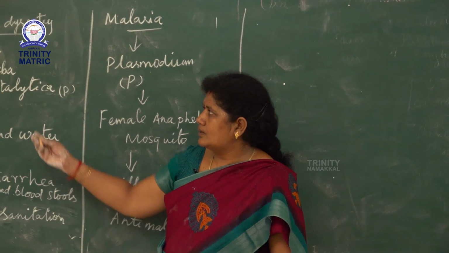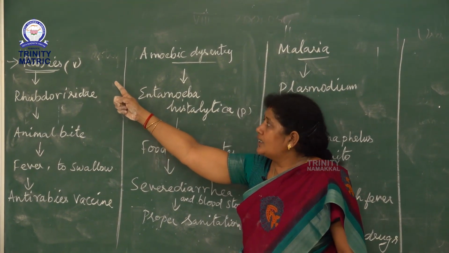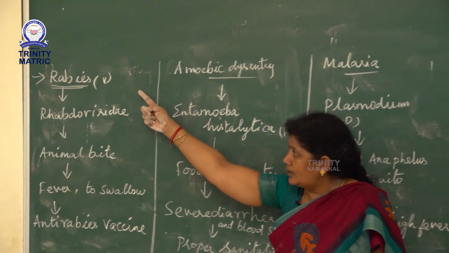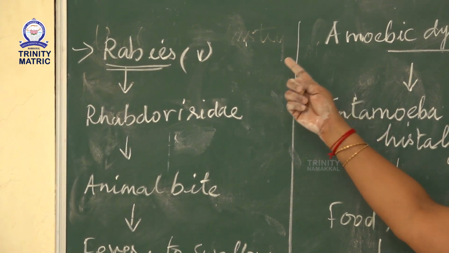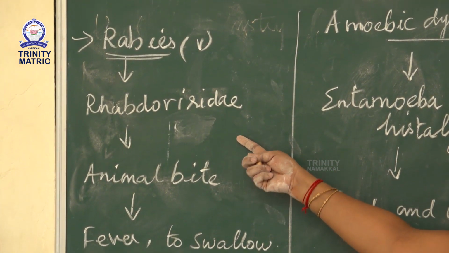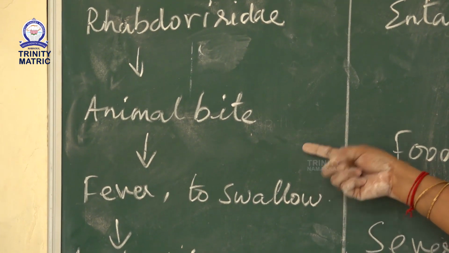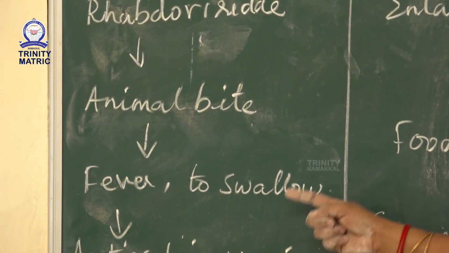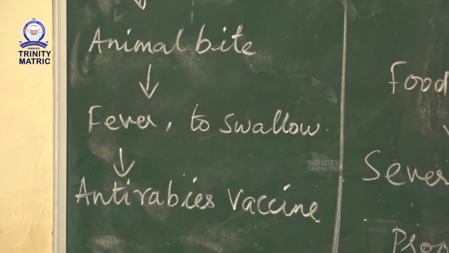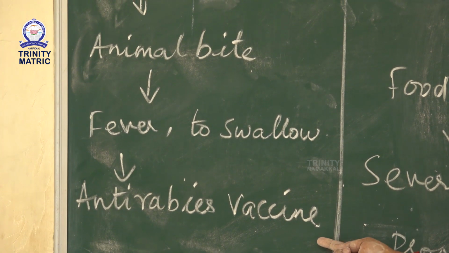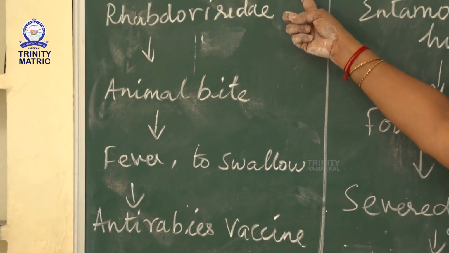The next disease is rabies. It is caused by a virus named Rhabdoviridae. It is spread through animal bites. Fever and difficulty in swallowing are symptoms of this viral disease. The anti-rabies vaccine is used to cure rabies.